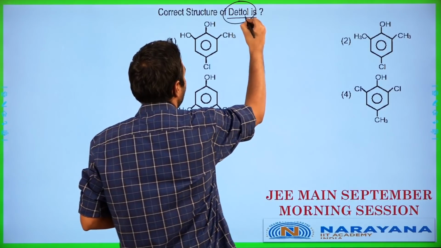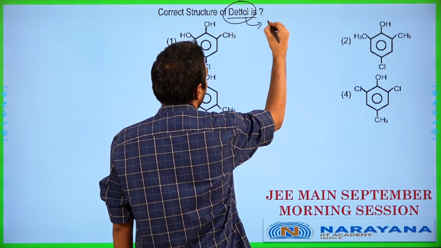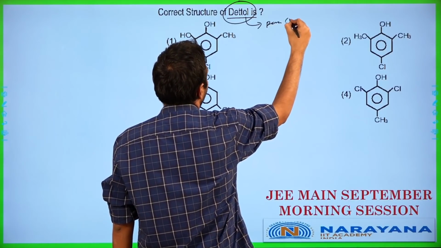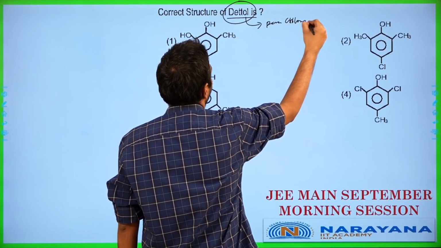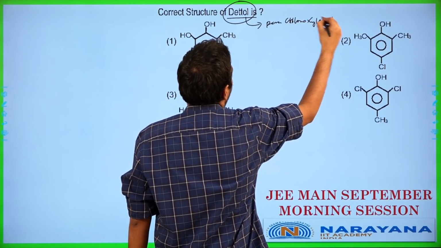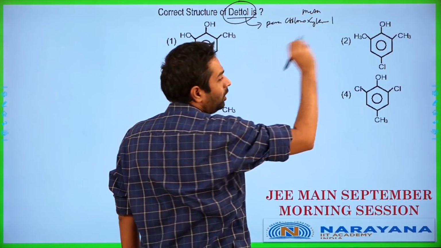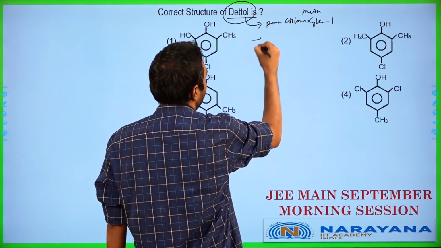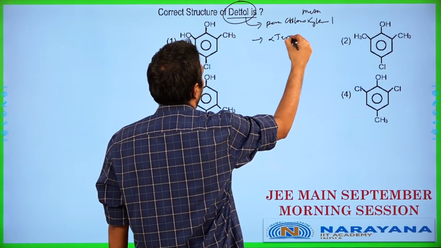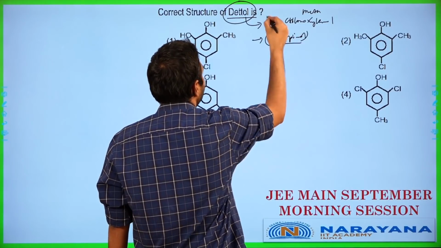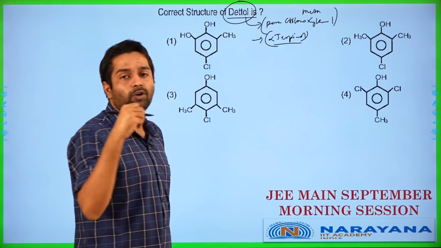What is Dettol made up of? This Dettol is made up of 2 main compounds. One is going to be parachloroxylenol. It's actually parachlorometaxylenol if you want to give it the full name. Another one is going to be alpha terpenol. So these are the 2 main compounds which are part of Dettol.